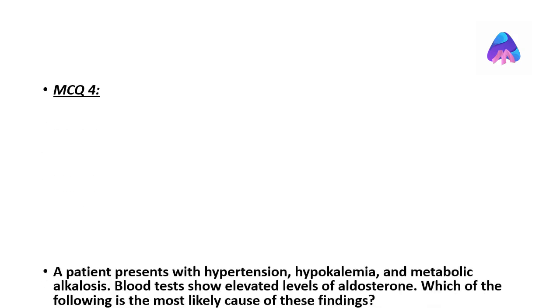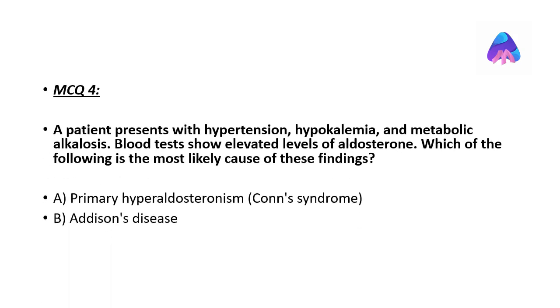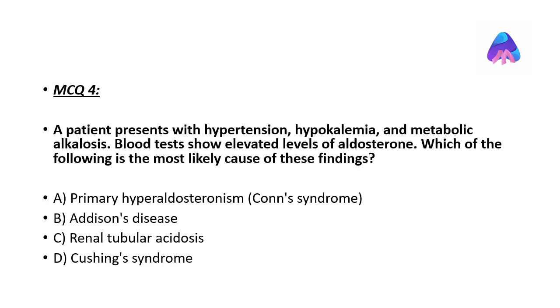In this scenario, a patient presents with hypertension, hypokalemia, and metabolic alkalosis. Blood tests show elevated levels of aldosterone. Which is the most likely cause?